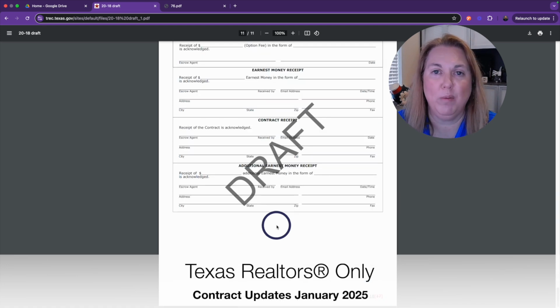So throw out that workflow. If you have a copy, you're going to use the compensation agreement between brokers and the 1-to-4 family contract if there is cooperating compensation. So let me know in the comments below if you like this change, and does it make it easier for you to negotiate your commission if the seller is not offering it.